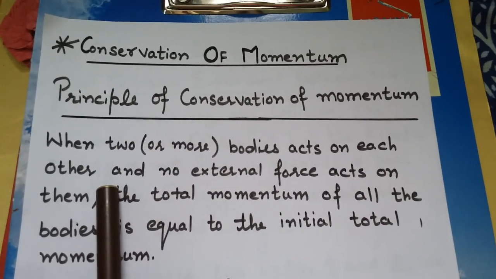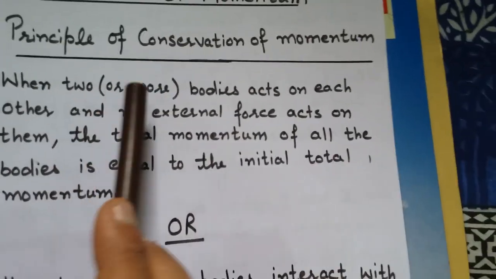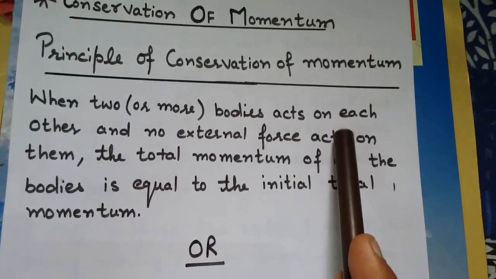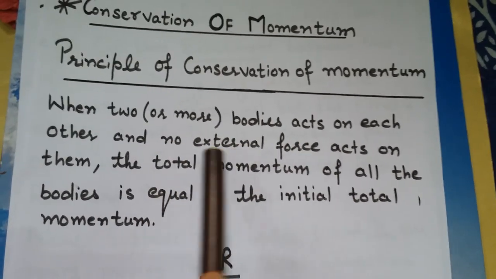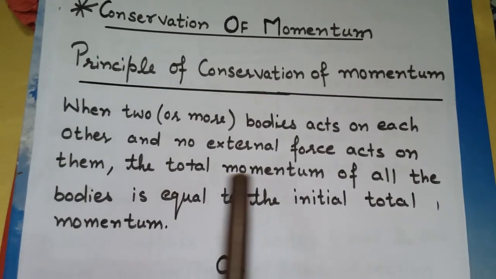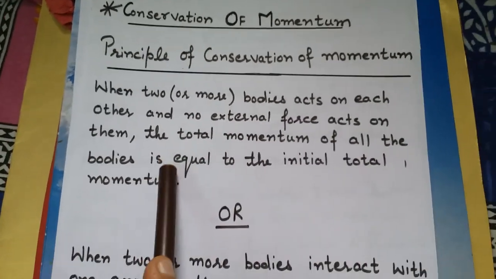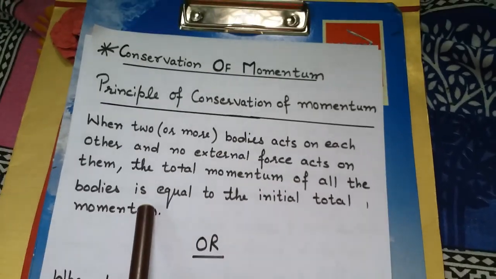What is the principle of conservation of linear momentum? Children, when two or more bodies act on each other, and provided no external force acts on them, the total momentum of all the bodies is equal to the initial total momentum.